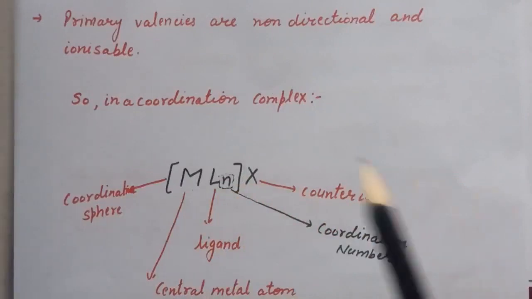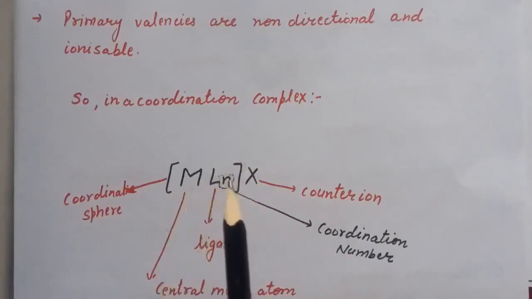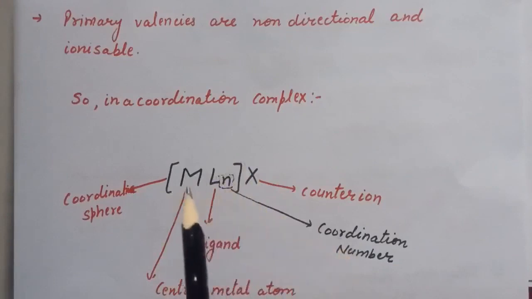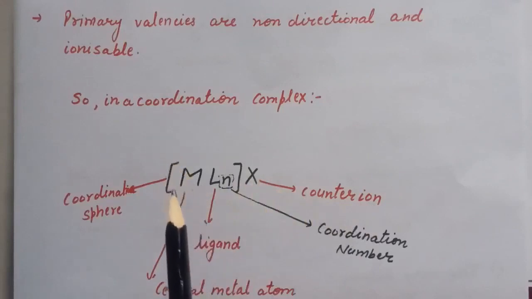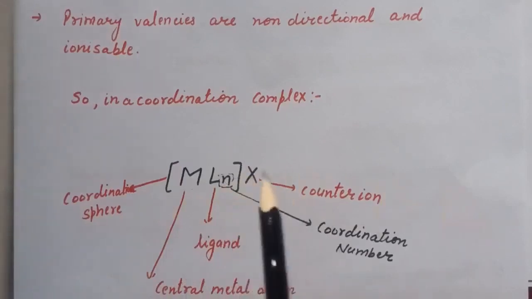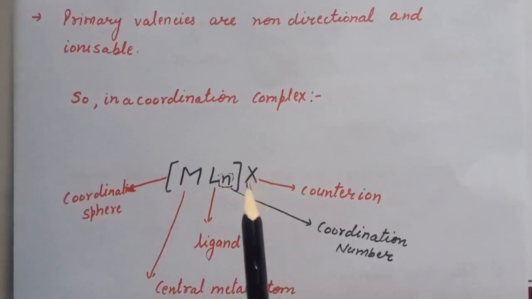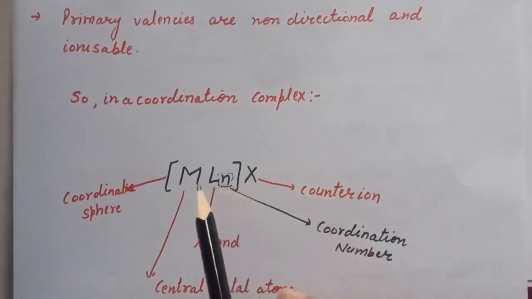So in a coordination complex, this is the structure of the coordination complex where M represents the central metal atom, L represents ligand, and N represents the coordination number of the central atom, X represents the counter ion, and these square brackets represent the coordination sphere. This counter ion does not define the coordination number. Coordination number is given by the number of ions or neutral molecules which are directly attached to the metal atom, that is the central metal atom.